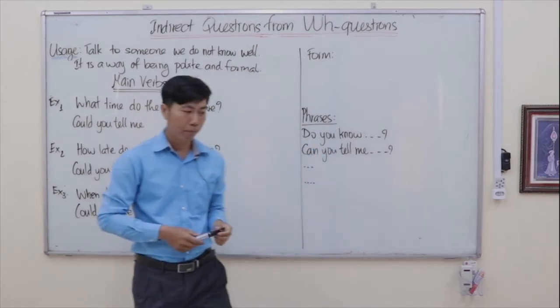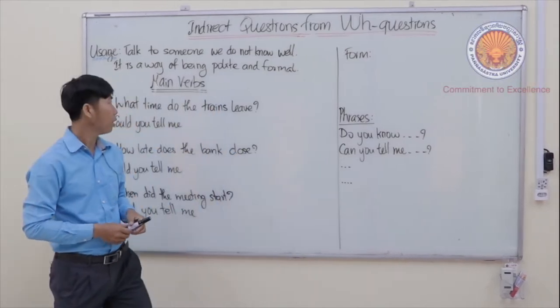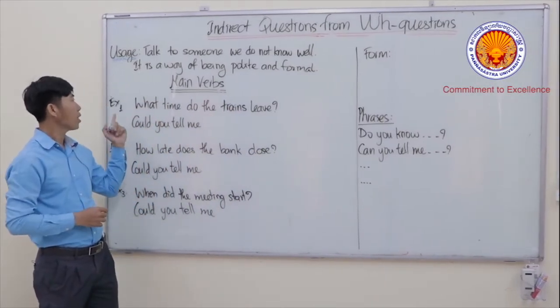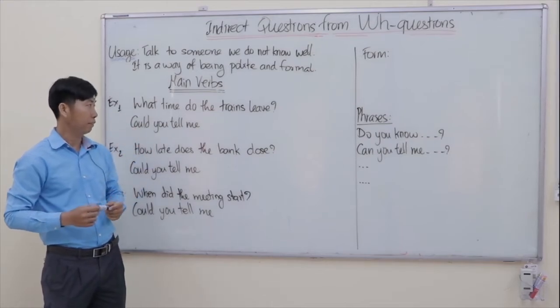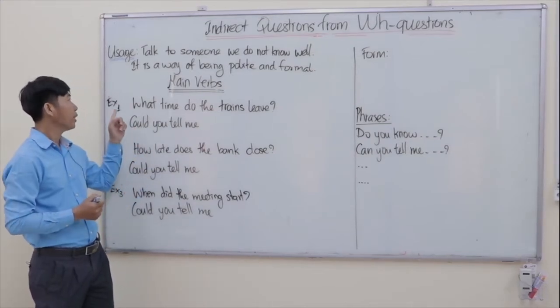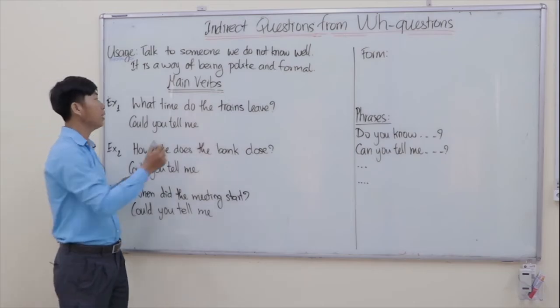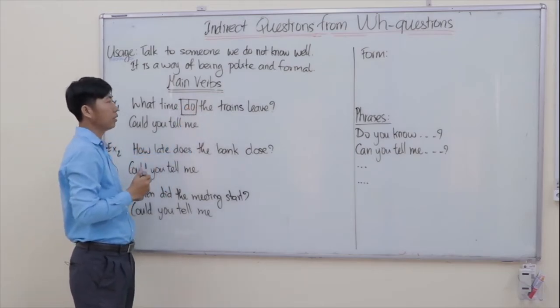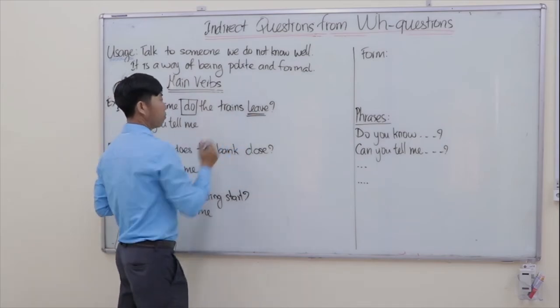Okay. So now let's see some examples of main verbs. Let's say example number 1. What time do the trains leave? So in the question here you can see do as a helping verb. So leave is the main verb.